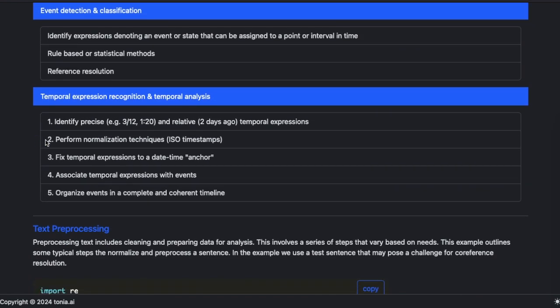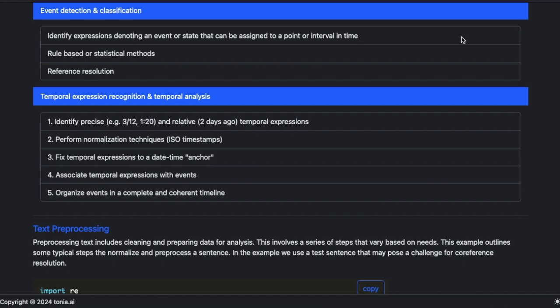We also want to be able to detect and classify events. These are expressions in unstructured text that denote an event or even a state that we can assign to a point in time or an interval of time, like things that occurred at a particular point in time or things that continued over some period of time.